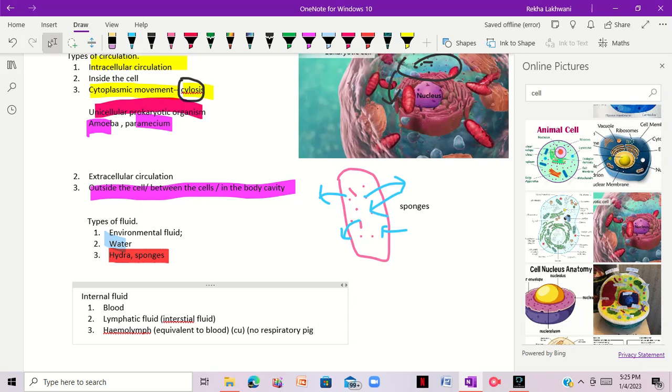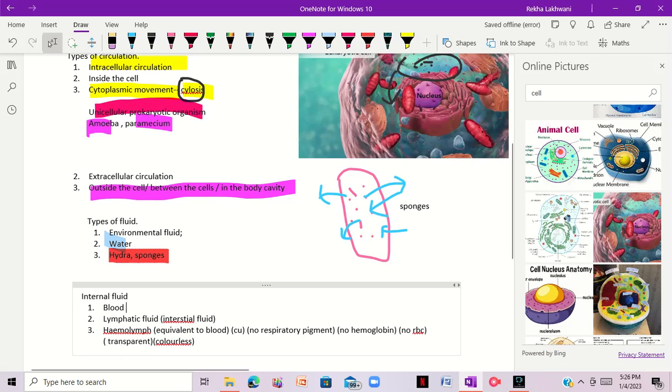Mostly it is transparent, or colorless. There is no hemoglobin, no RBCs. When we talk about blood, blood contains iron, right?